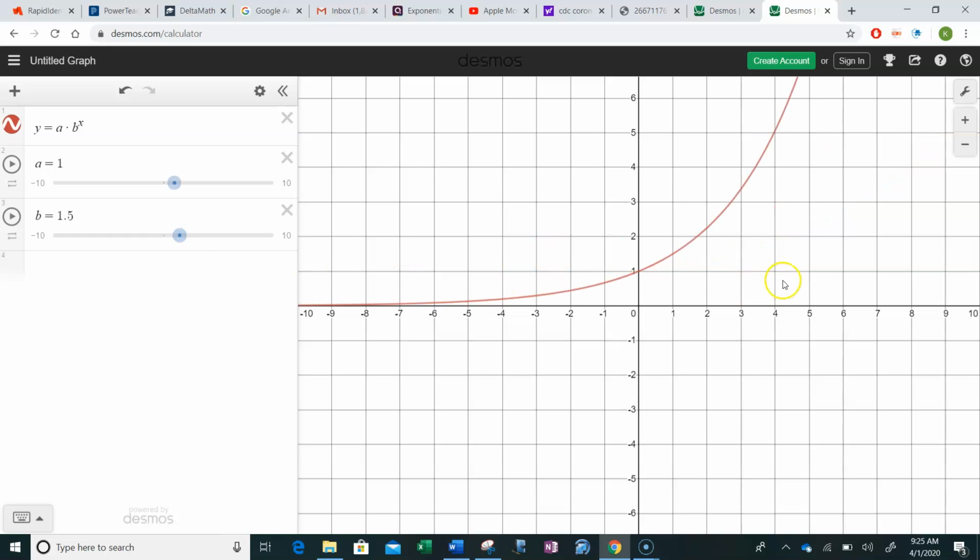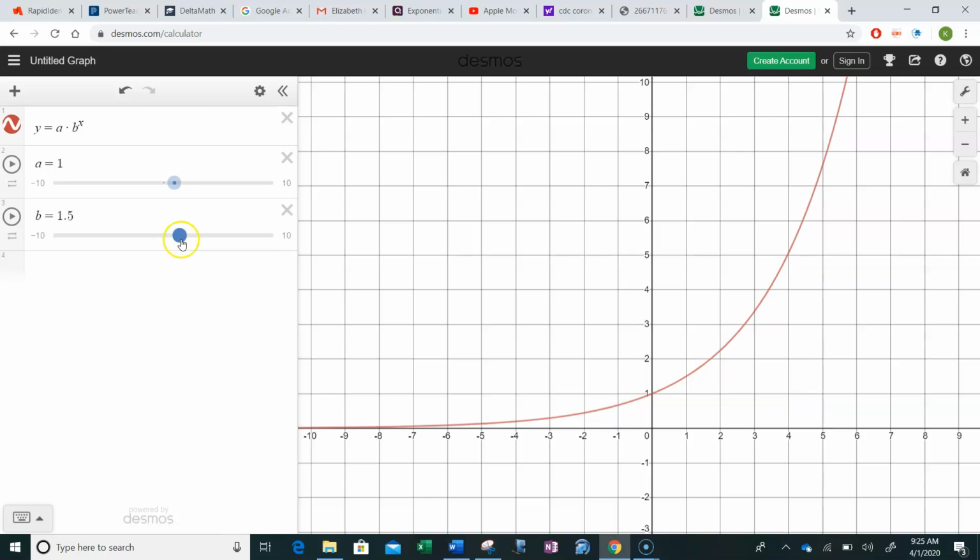But watch what happens when I start increasing that base from 1. Do y'all see that exponential growth right there? Any number where the base is greater than 1, it is going to grow exponentially. I'm going to come right here and set that base at 2. And what that means is that multiplier is 2.